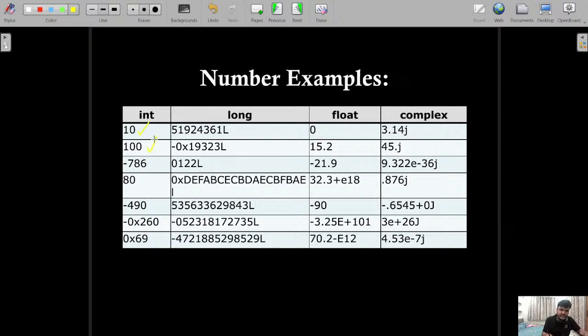This is an integer, and this is also an integer, but a signed integer, right? These are hexadecimal numbers. These are some exponential numbers, right? So you know the basic knowledge of these numbers. Complex means we have this complex term, that is why they are complex numbers. So Python supports integers, long, float, complex, all 4 data types.